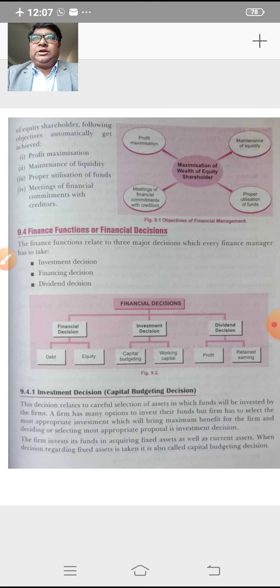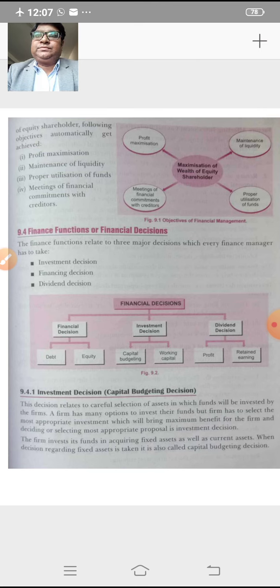So one thing is clear, that shareholder wealth can be increased if the price of shares is increasing, and if the price of shares is decreasing, then this will bring negative results in the company.